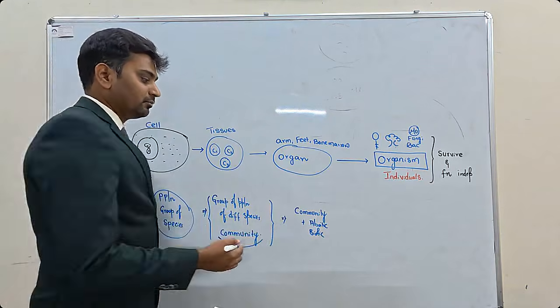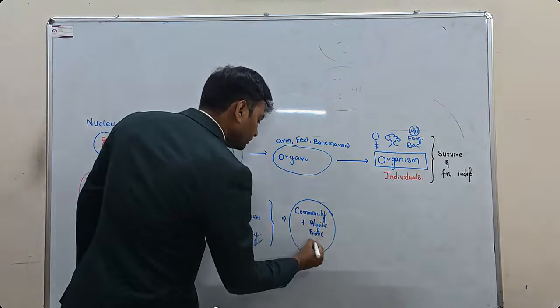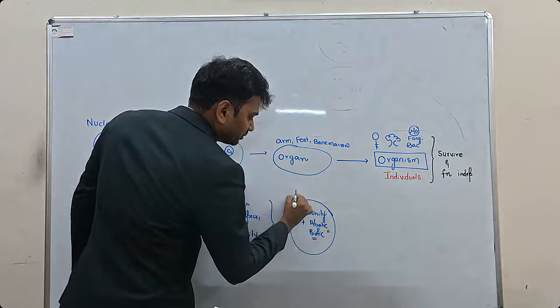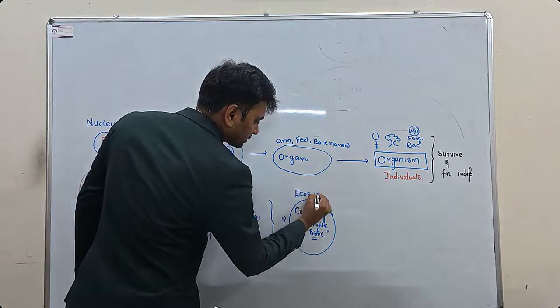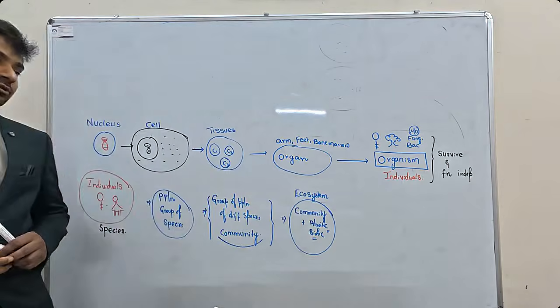As a result, we find a group of communities interacting with other biotic and abiotic components, and that becomes one thing known as an ecosystem. So what is an ecosystem?